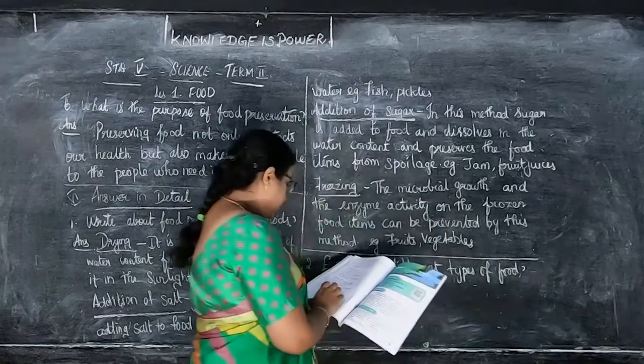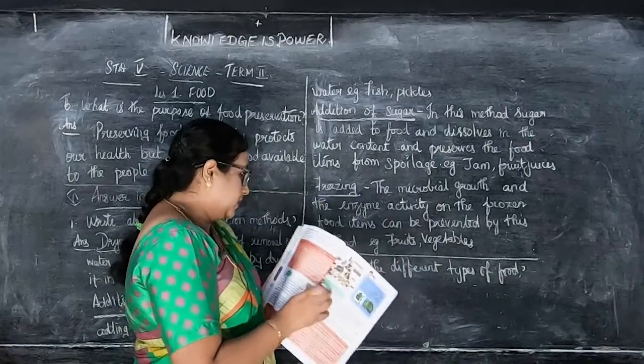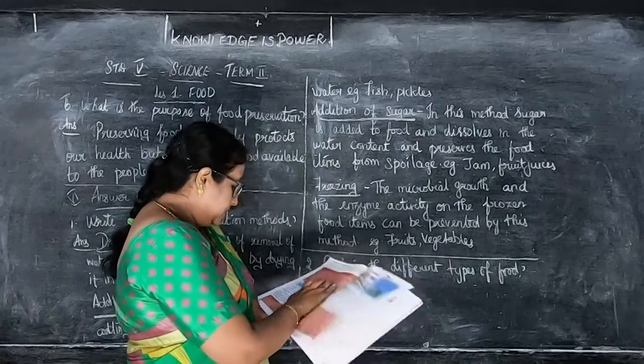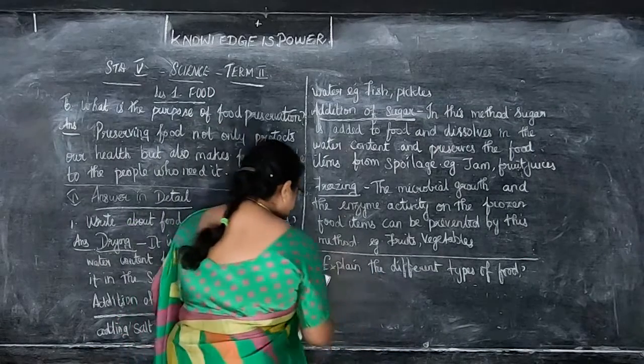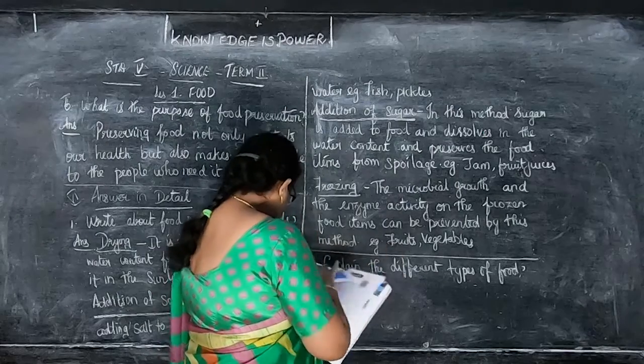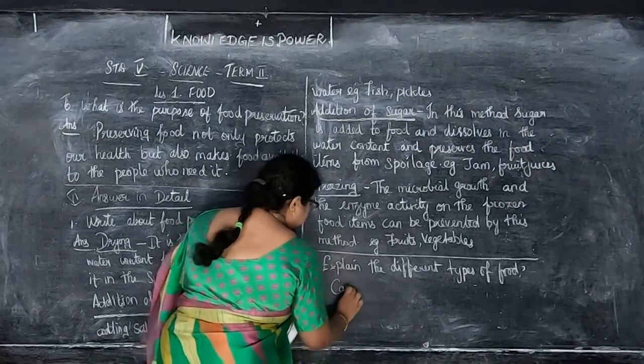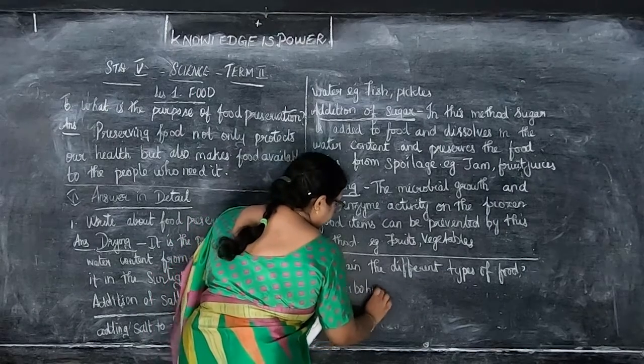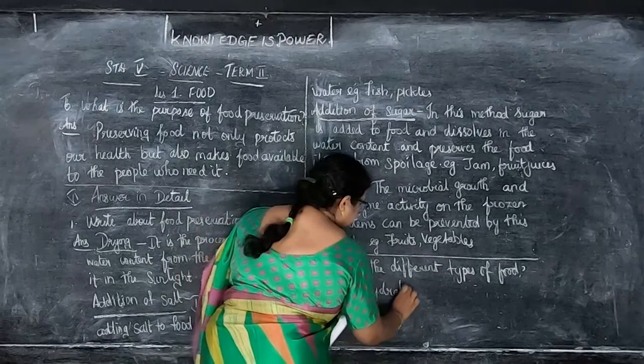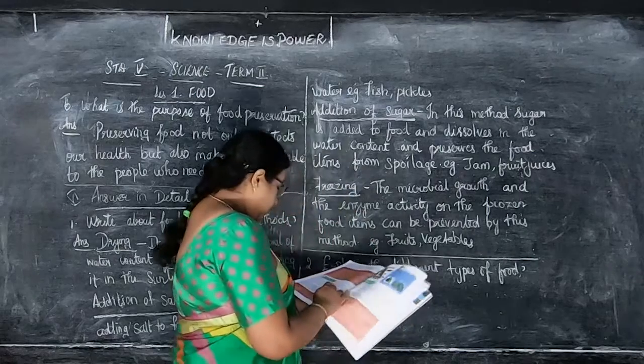If you take page number 66, a tabular column is there. That is major food and sources. That is, explain different types of food. First we'll see. Answer is carbohydrates. So what are the sources?